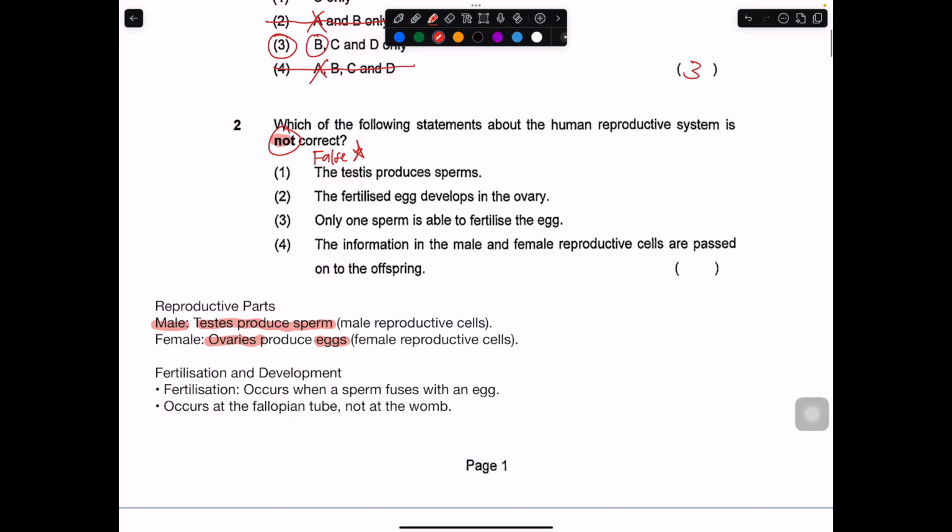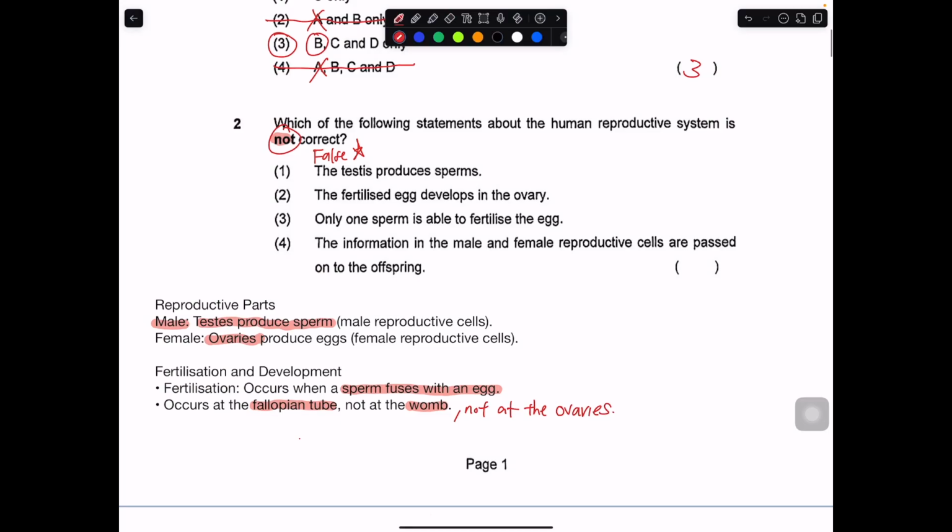Fertilization occurs when sperm fuses with an egg. And where does fertilization occur? At which position or at which location? It occurs at the fallopian tube, not the womb, not the ovary. Not the womb, not at the ovary, it is at the fallopian tube. So the testes produce sperm. Yes, this is correct. So don't choose.